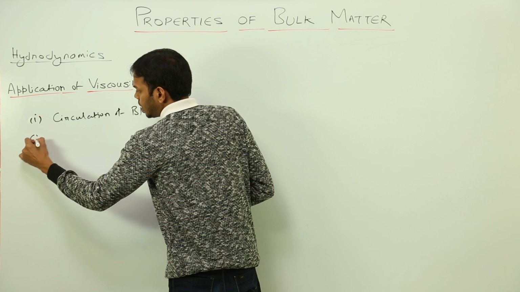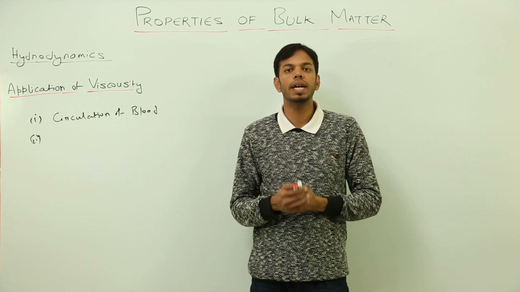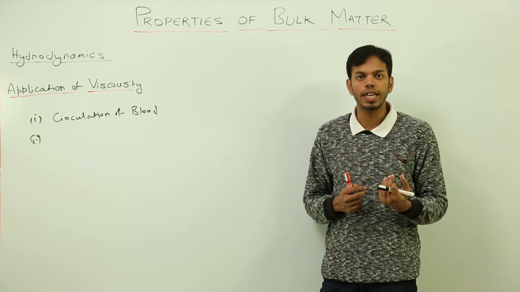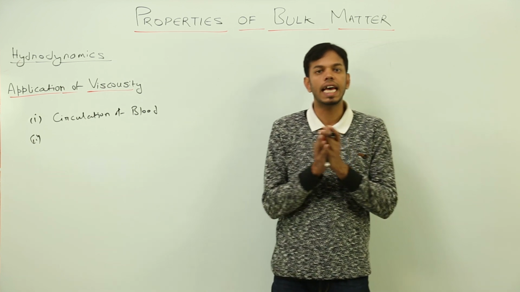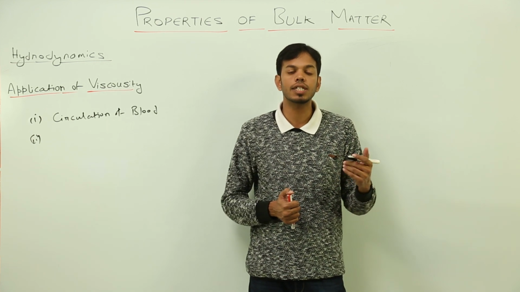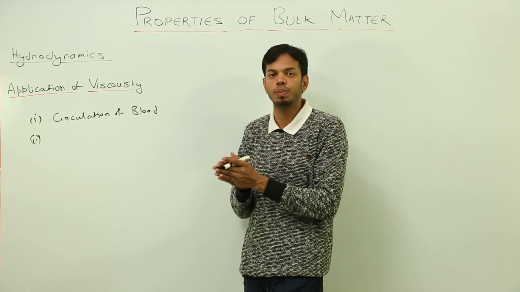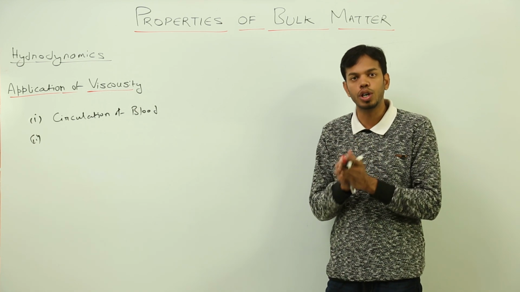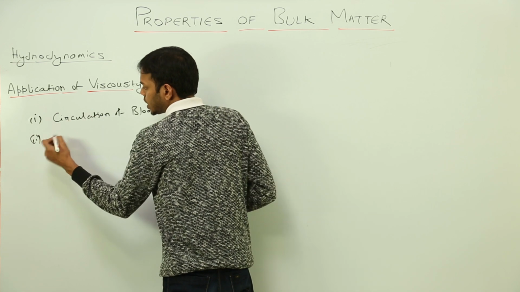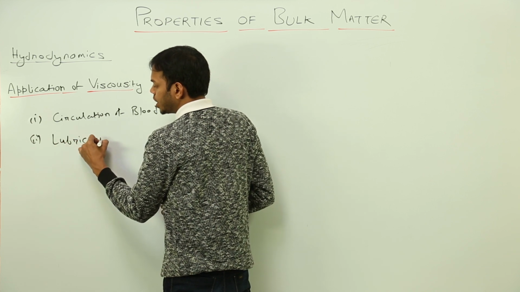Then knowledge of viscosity gives us the knowledge to select a proper liquid material as a lubricant in machinery, because every machinery, when it's in working mode, will produce heat, and with that heat we have to pour in a liquid which acts as a lubricant, but is not burning out with excessive heat. So we have to use a liquid which works as a lubricant as well, but plays a good role in not burning out with the increase in temperature of machinery. So the knowledge of viscosity is helping us in finding the proper lubricant for machinery parts.